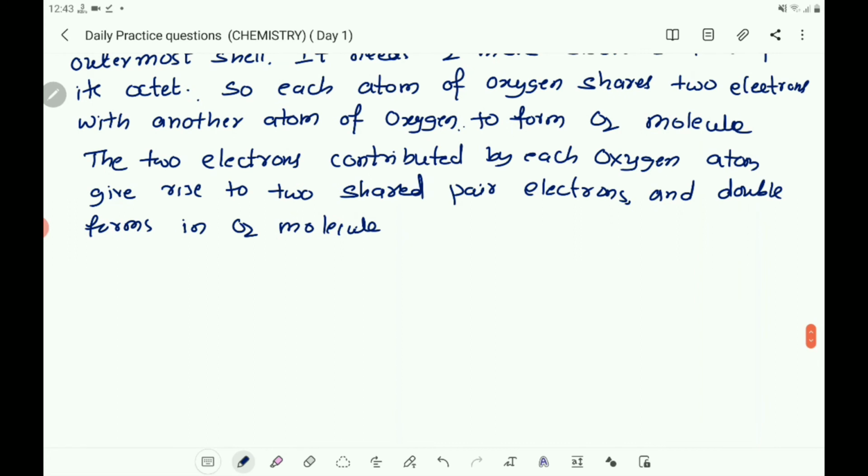So let us write here the oxygen atom, 2,6. Then you write: 6 electrons in the outermost orbit of one atom of oxygen combine with the other atom of oxygen, which is also having 6 electrons in its outermost orbit, and the 2 oxygen atoms share here.